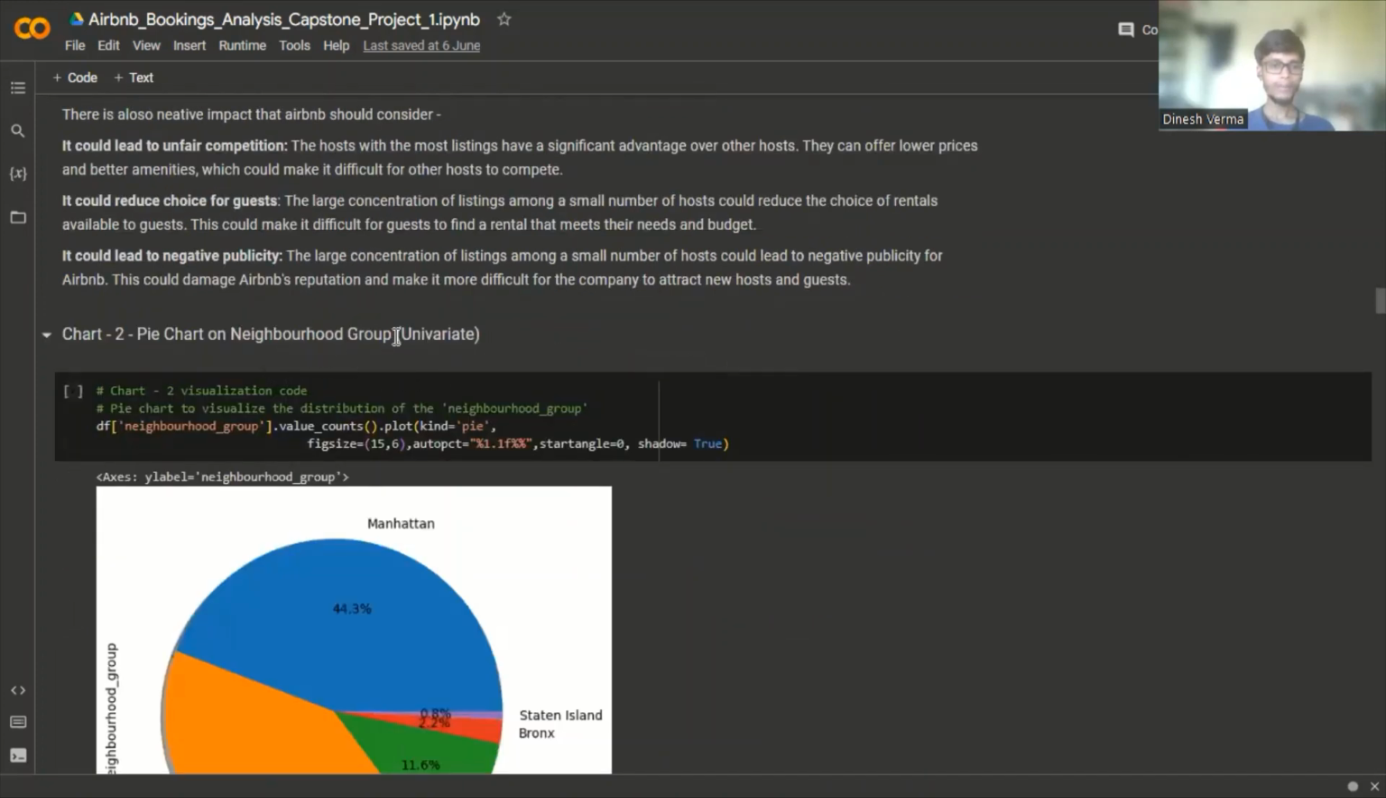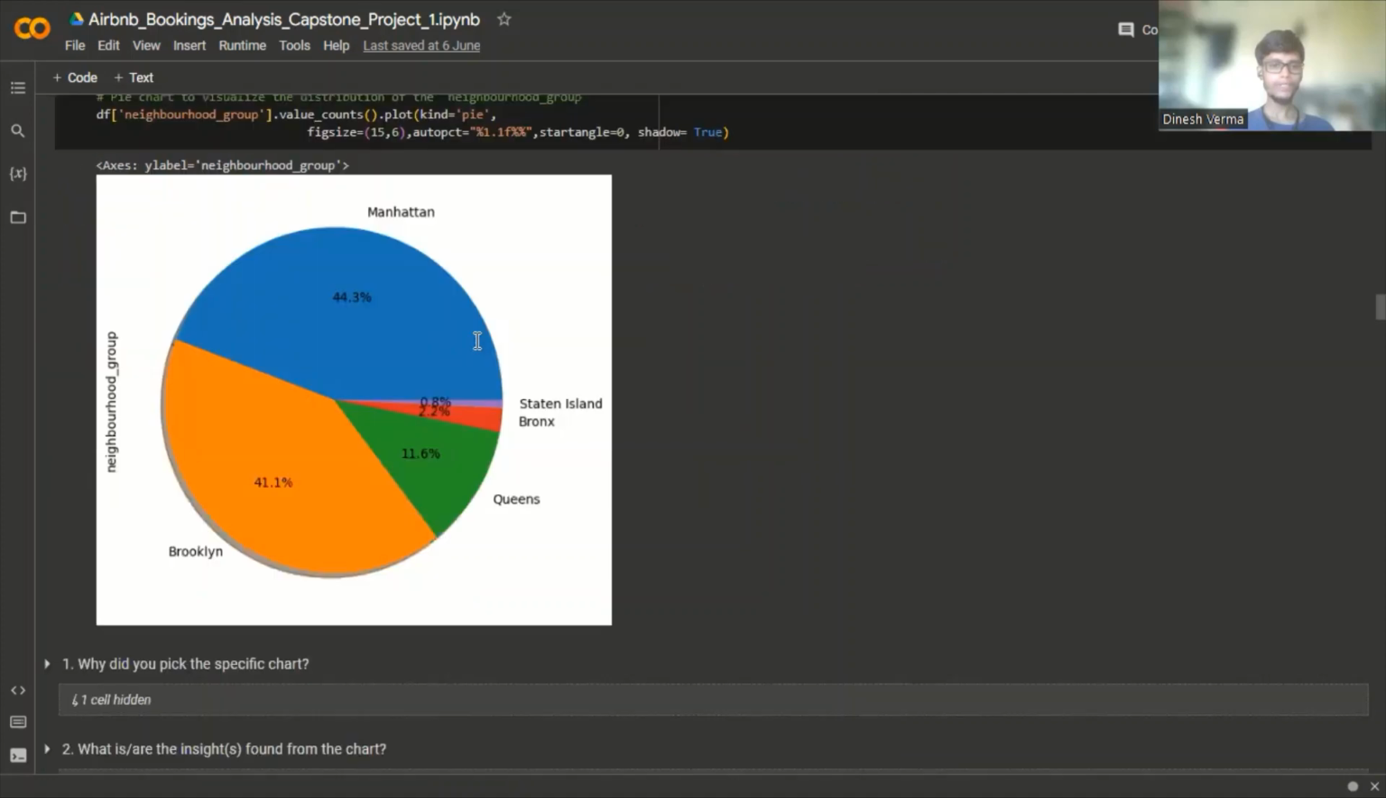Pie chart on neighborhood group, that is a univariate analysis. From this pie chart, we can clearly see that 44.3% of the total listings are listed in Manhattan, followed by Brooklyn with 41.1%, and Queens has only 11.6%, Bronx has 2.2%, and Staten Island has 0.8% of the total listings.